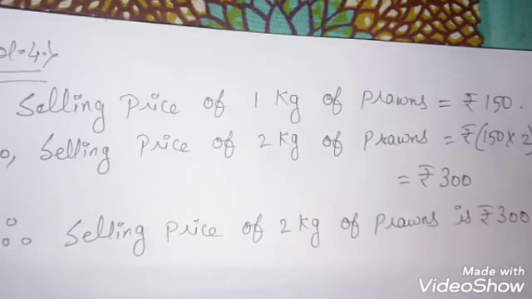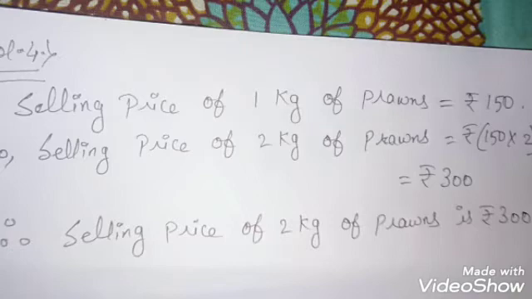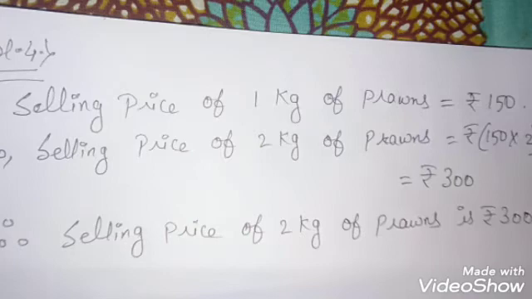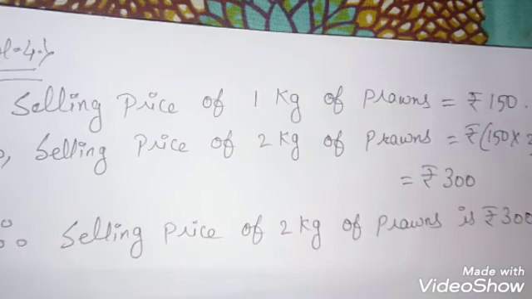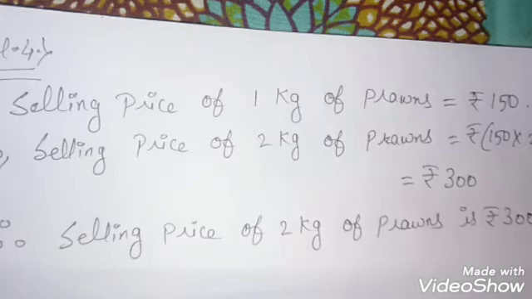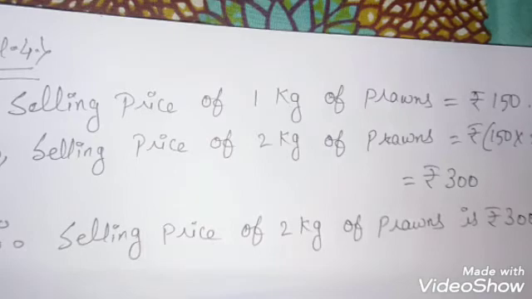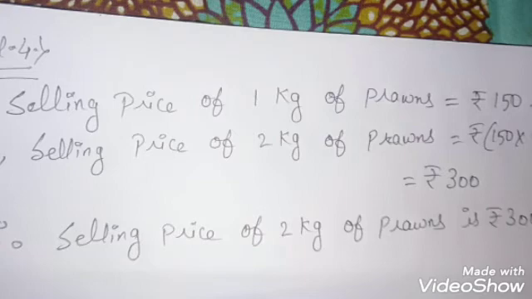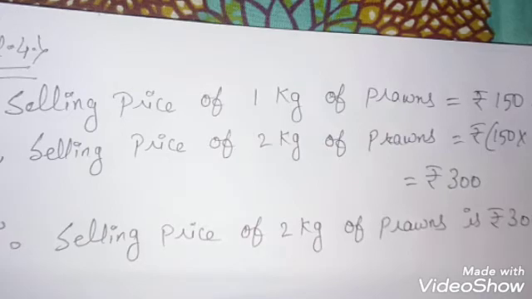First line, selling price of 1 kg of prawn equals 150. We have got this from the question itself. Second line, so the selling price of 2 kg of prawn will be 150 into 2. Why are we multiplying? Because if 1 kg prawn is 150, 2 kg prawn will be more than 150. That's why we are multiplying. So if we multiply 150 into 2, we will get 300 rupees. Therefore, selling price of 2 kg of prawn is how much? Rupees 300.